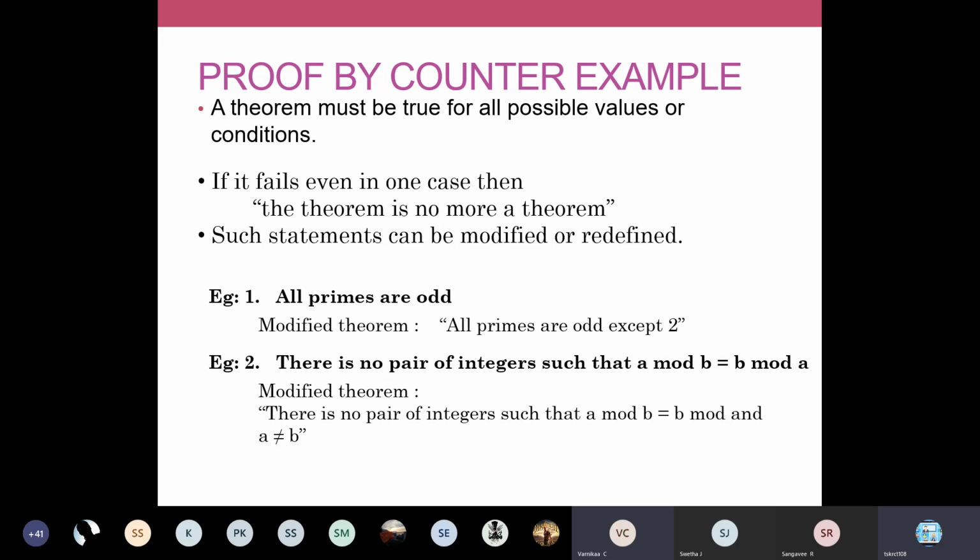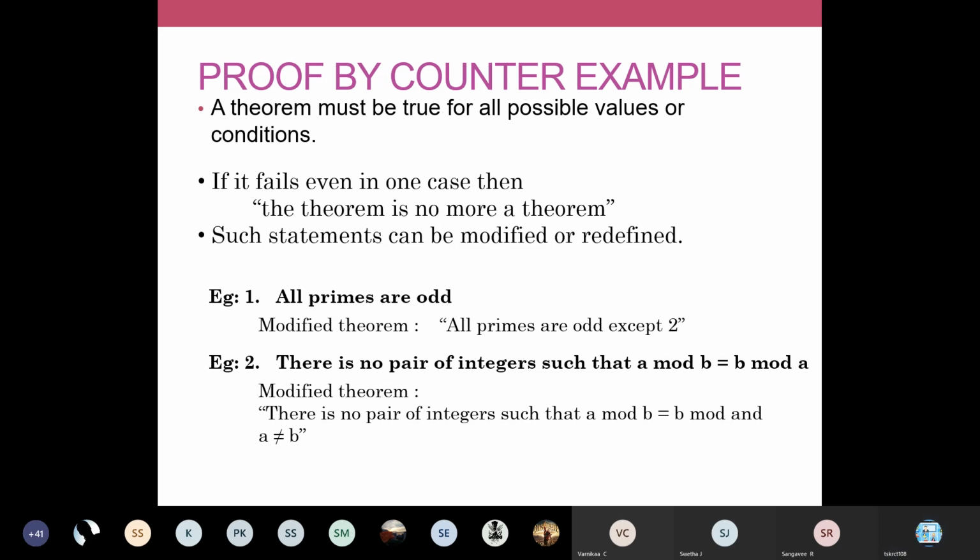When a is equal to b, you apply the same value for both. Take a as 3 and b also as 3: 3 mod 3 equals 3 mod 3. 3 mod 3 is 0, and both the left hand side and right hand side of the equal symbol will be 0. So this condition will hold true.